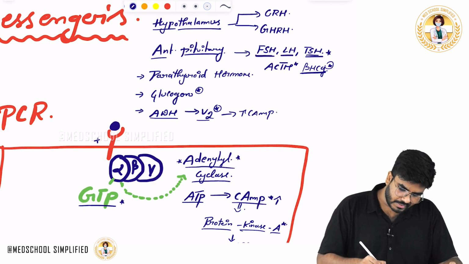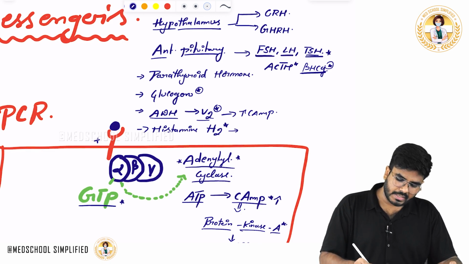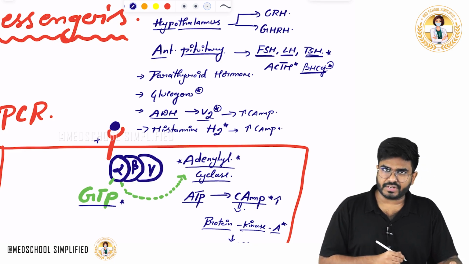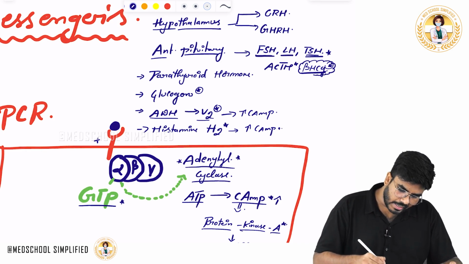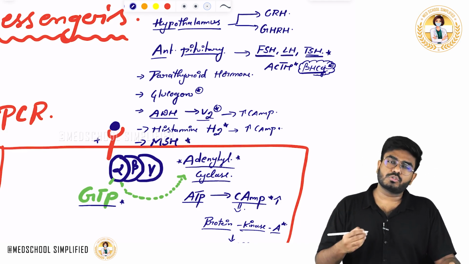Okay, next, histamine receptor. When histamine acts on the H2 receptor to increase the acid in the stomach, it also uses cyclic AMP to bring this effect. One more important hormone I have explained is beta HCG, and also melanocyte stimulating hormone, MSH. Melanocyte stimulating hormone also uses cyclic AMP to show its effects.